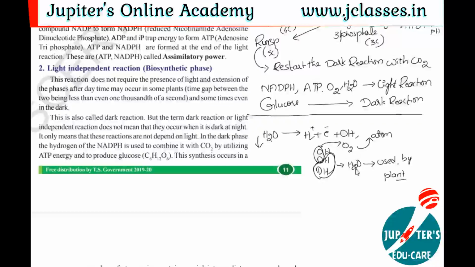Water molecule and oxygen. Then this oxygen is released into the atmosphere and this water is used up by the plant. Is it clear? Then the remaining one electron is there and protons also there. Here is how the water and oxygen will be formed by OH minus ions. Is it clear? Right. Then come to the topic.